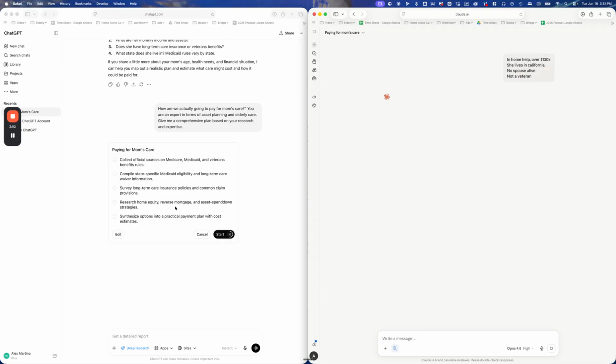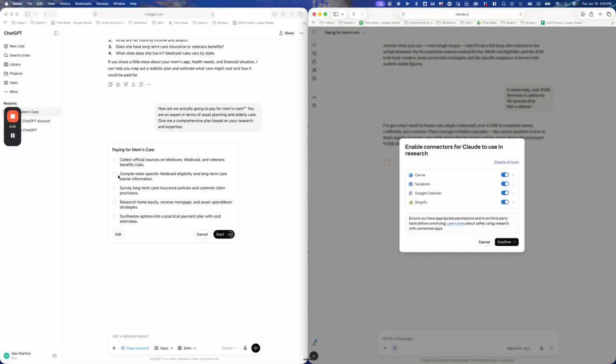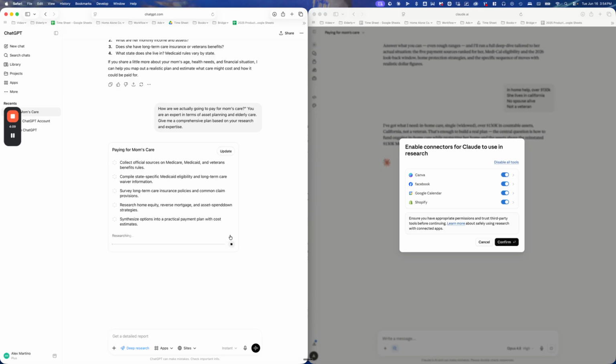Okay. So here ChatGPT doesn't ask the questions, but this is kind of what they're going to do. So then you can tell them to start. They're telling you what they're going to do, and you can go start. You can ignore this for now, but confirm this is fine.